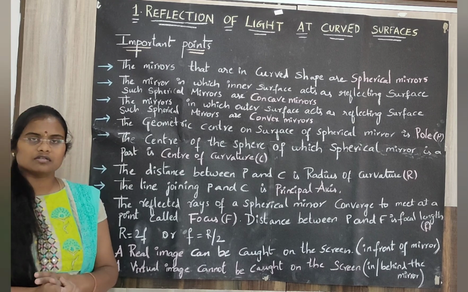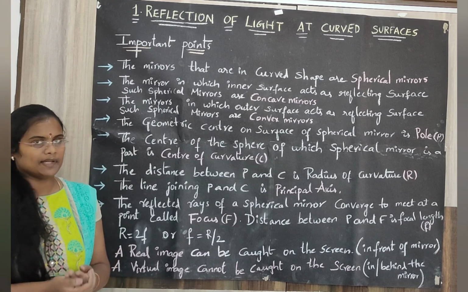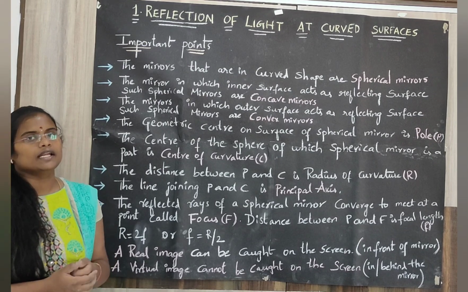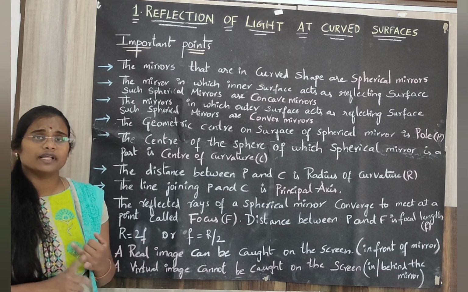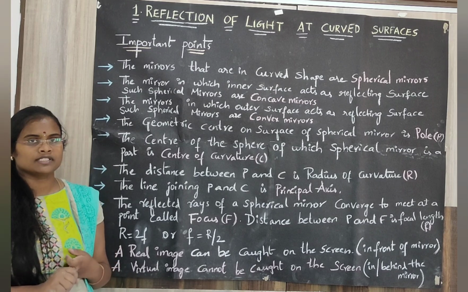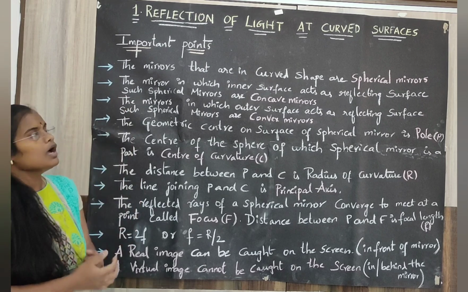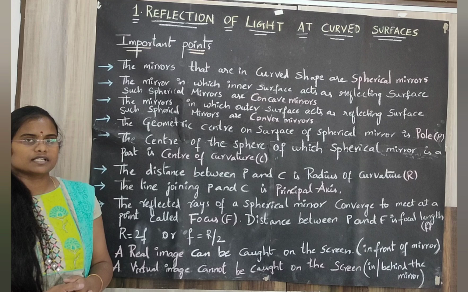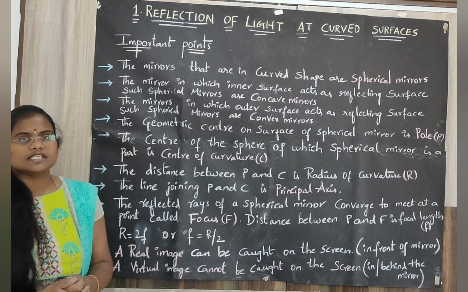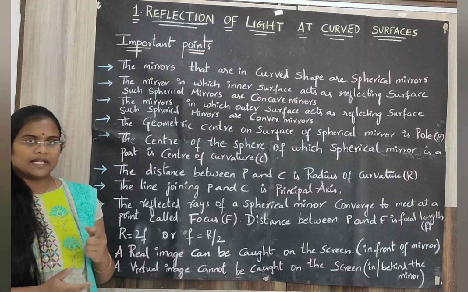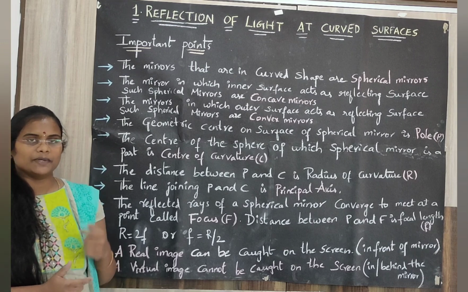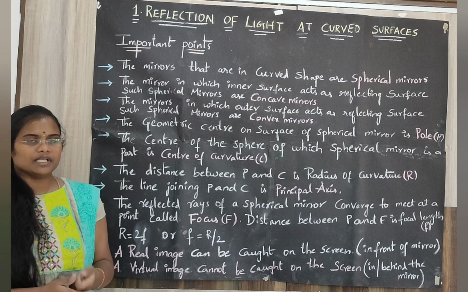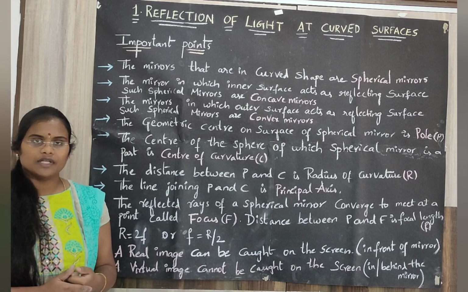And we have two laws of reflection in the case of a plane mirror: the angle of incidence is equal to the angle of reflection, and the incident ray, reflected ray and normal lie on the same plane. So today's lesson is about reflection of light at curved surfaces. Earlier we have seen reflection of light at plane surfaces, that is a plane mirror, and how an image is formed inside a plane mirror when the object is in front of the mirror.